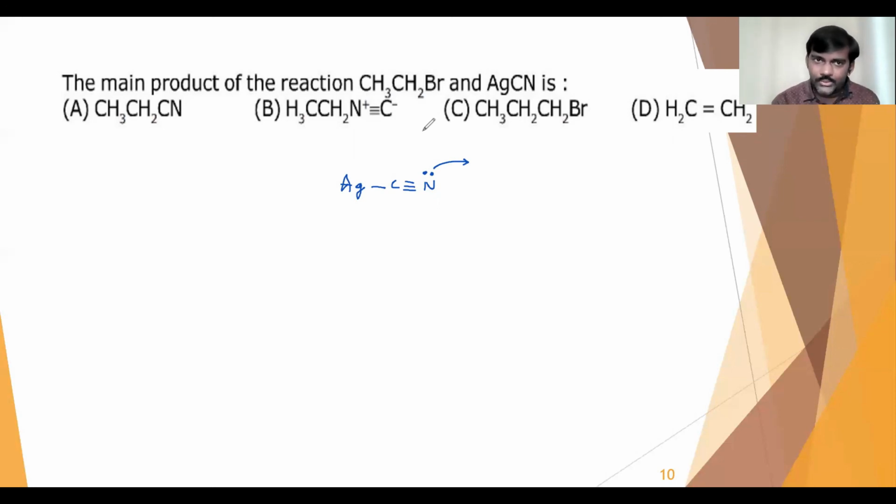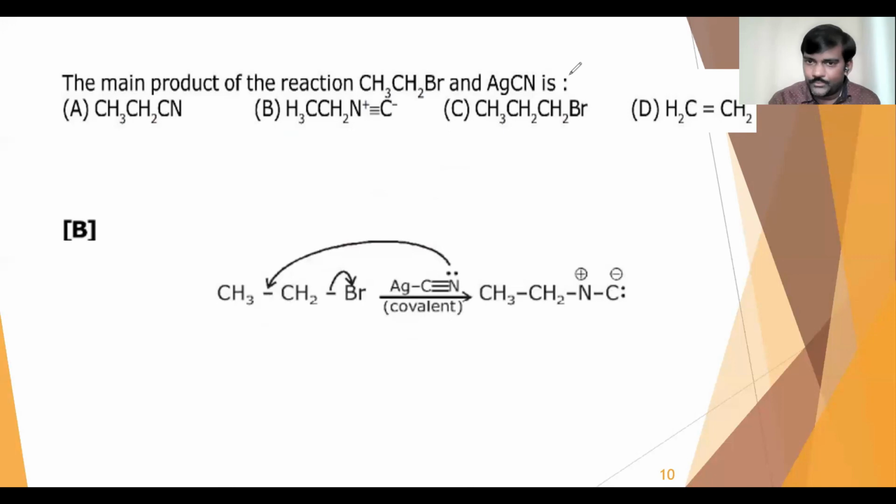That ethyl isocyanate is given in option B. So this is our answer, because silver cyanide is a covalent compound, and nitrogen will become the reaction center. That nitrogen will attach to the carbon chain to give us isocyanate like this. So that is question number 9.